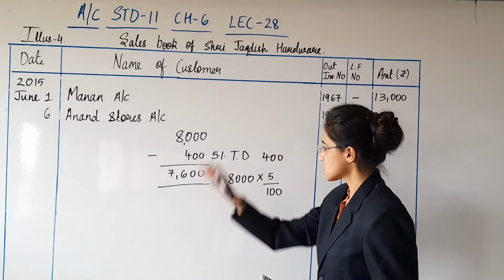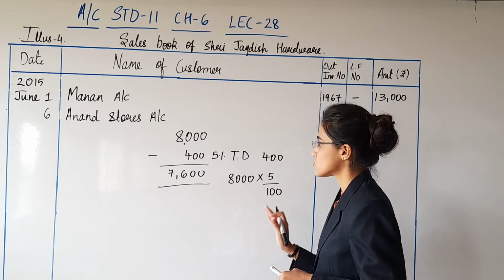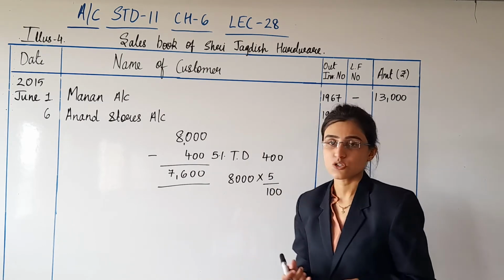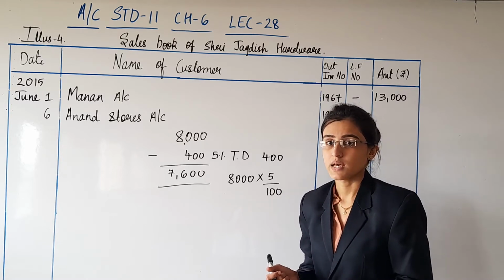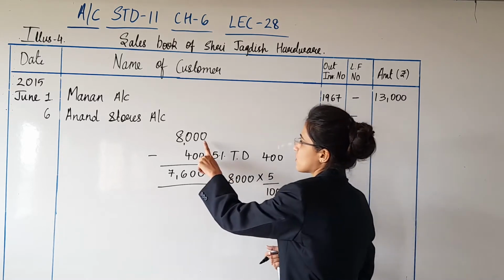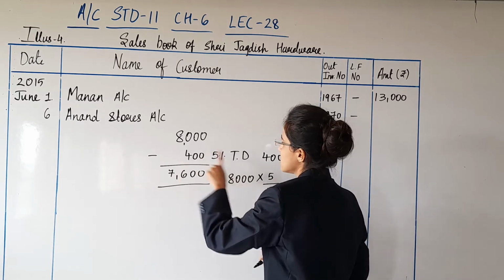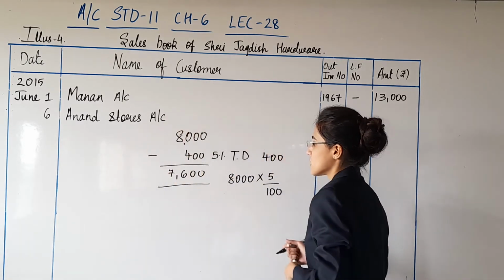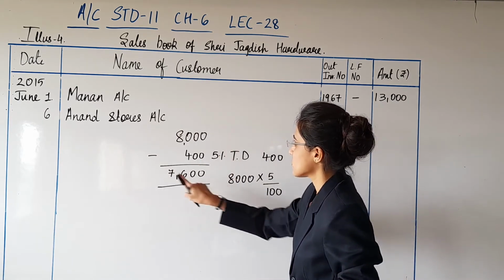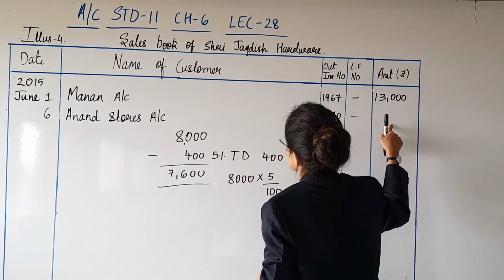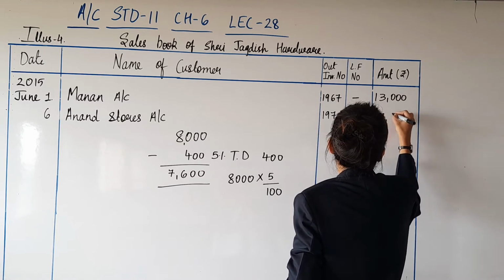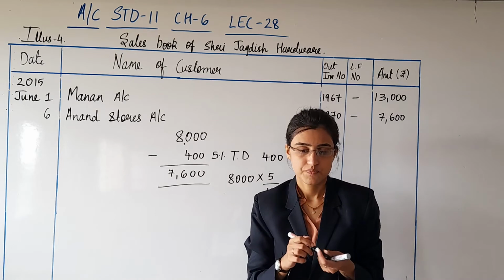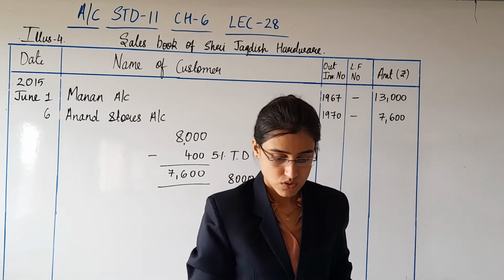Of course, this is very simple calculation and needs no explanation. But still, for avoiding any sort of confusion further, 5% of 8,000 is 400. 400 is the trade discount that we have given to Anand Stores, that is allowed. So net price of goods is 7,600 to be written here. So 7,600. Alright? Okay.